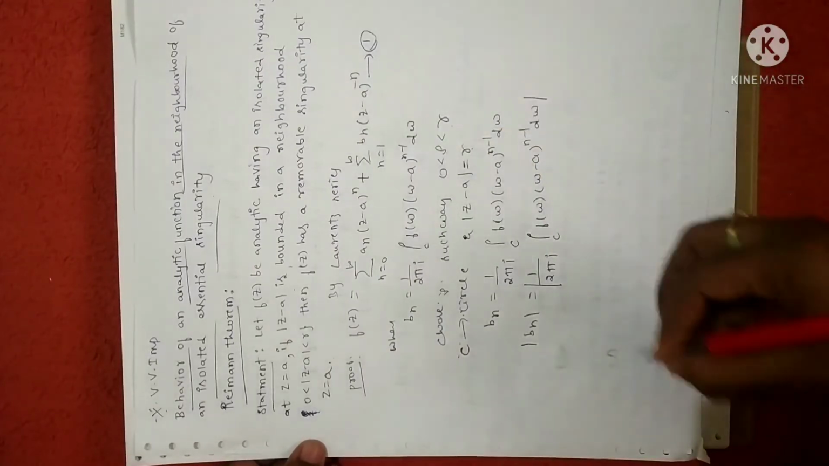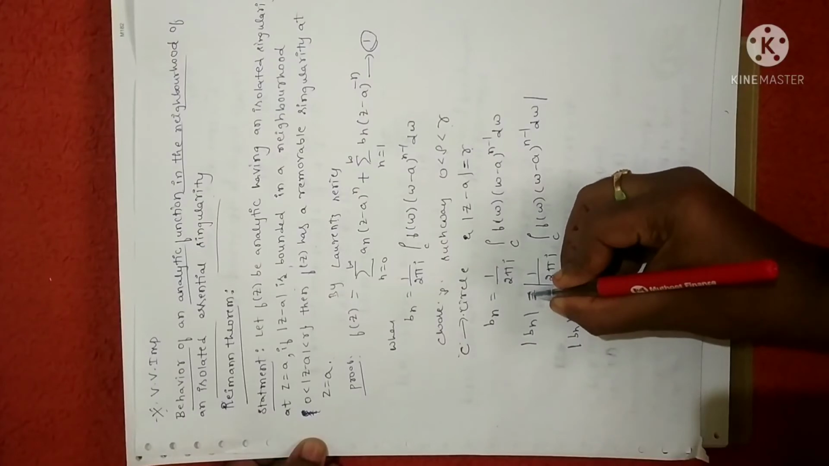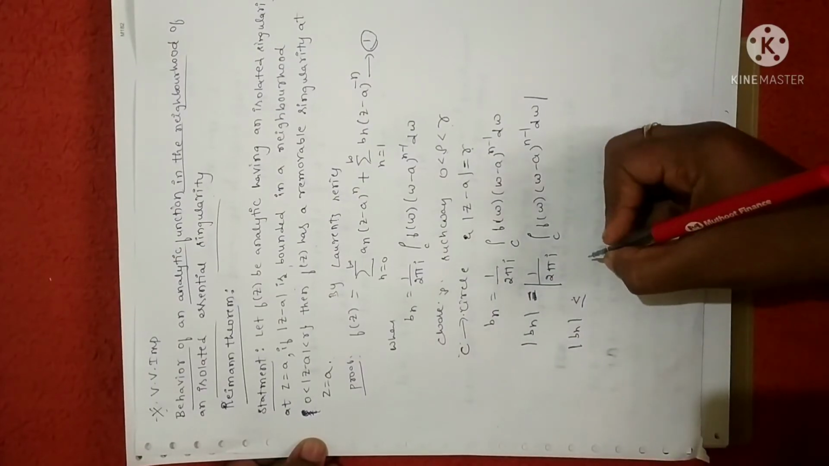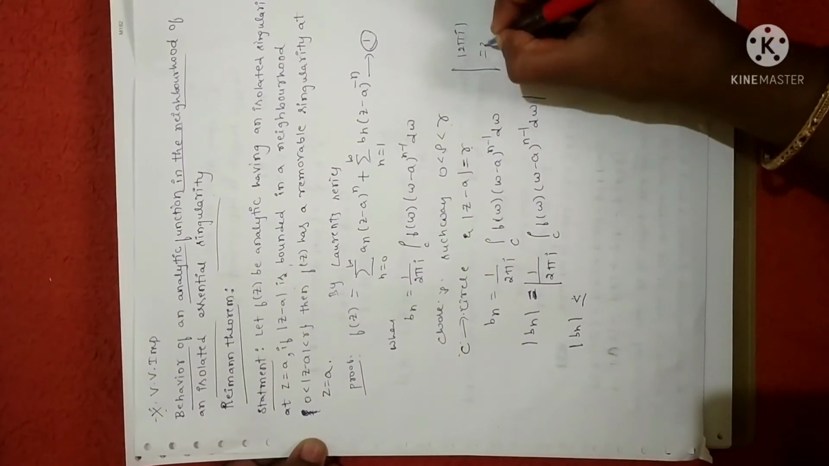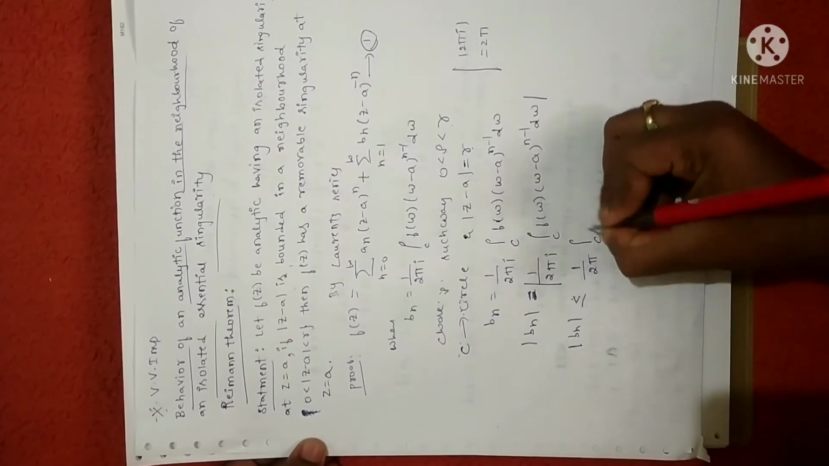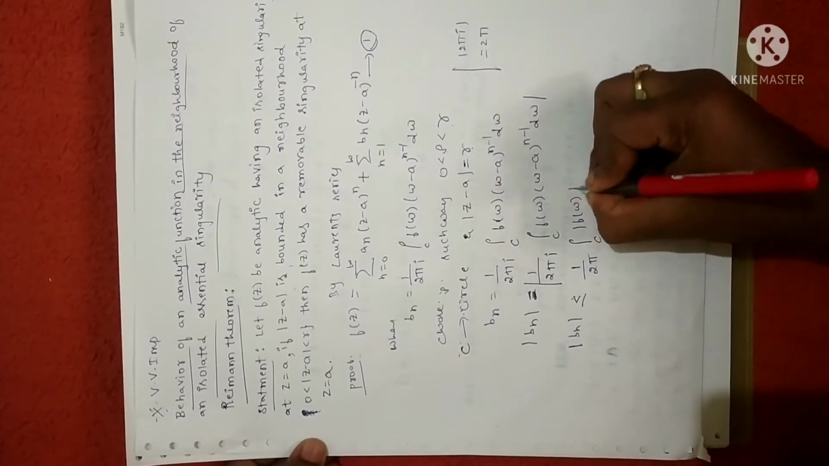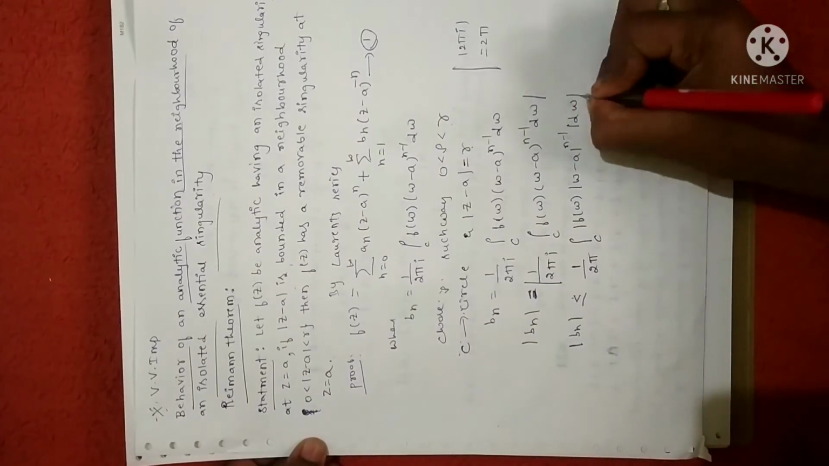Fine. Now I'm going to split the modulus here. So when you split the modulus, the equal sign will become less than or equal to. You already know that modulus of 2 pi i is 2 pi, and modulus of i is 1. So I can write this as 1 by 2 pi integral over c modulus of f of w into modulus of w minus a power of n minus 1 modulus of dw.